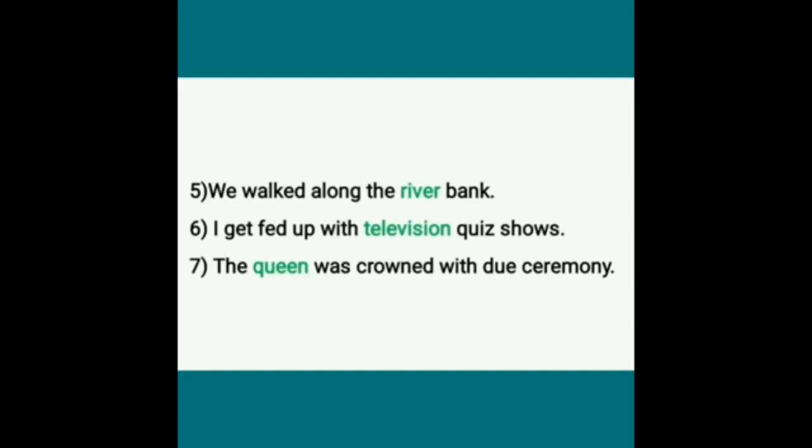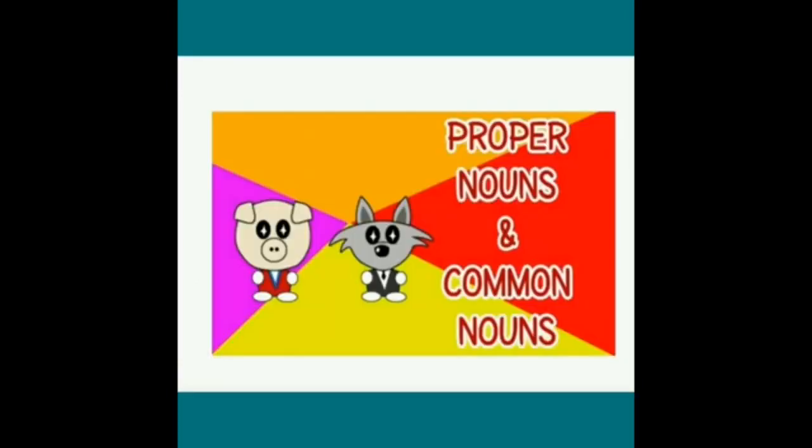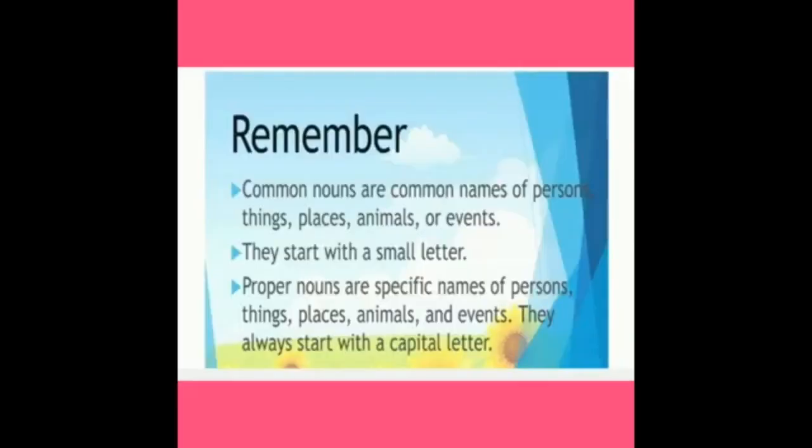Now, you learned two types of nouns well. So, let's quickly recap the proper nouns and common nouns. Common nouns are common names of persons, things, places, animals or events. They start with a small letter. Proper nouns are specific names of persons, things, places, animals and events. They always start with a capital letter.